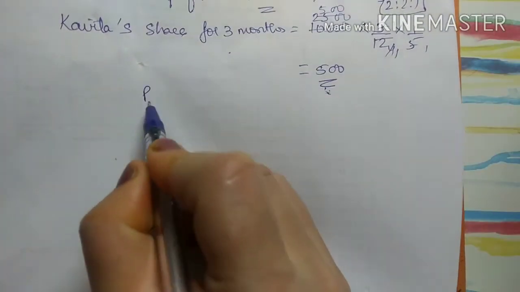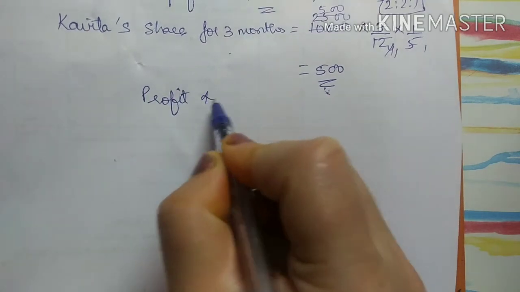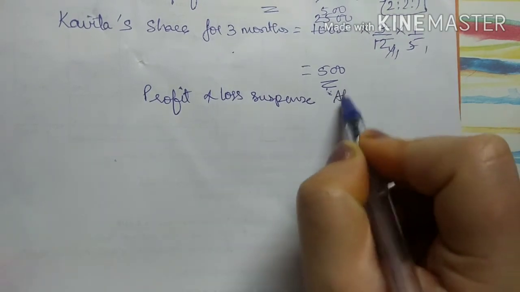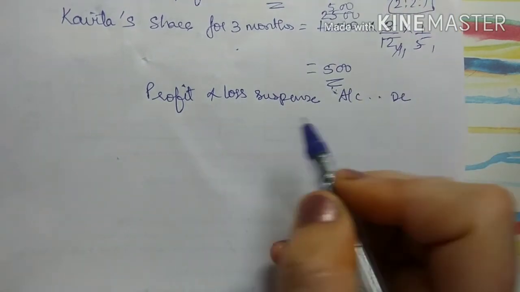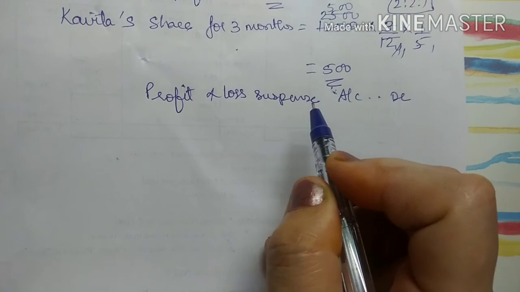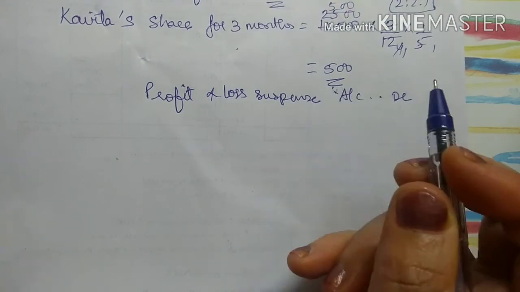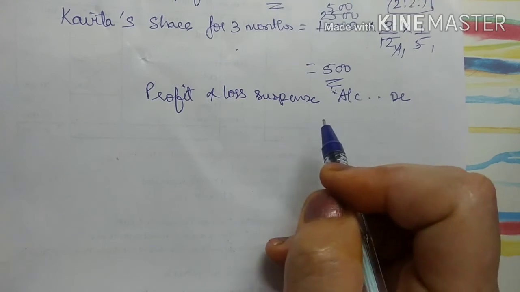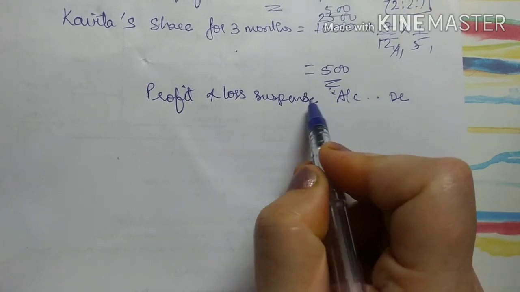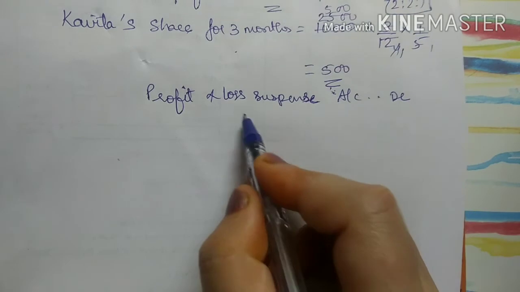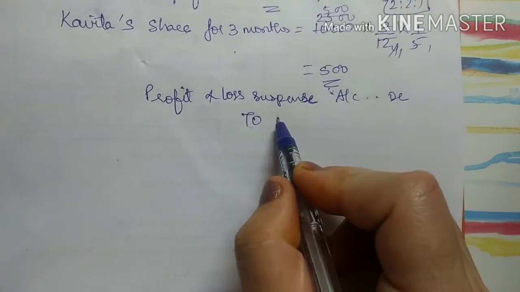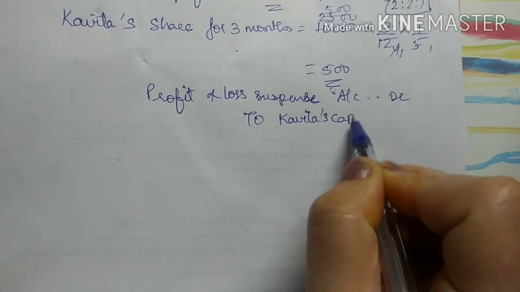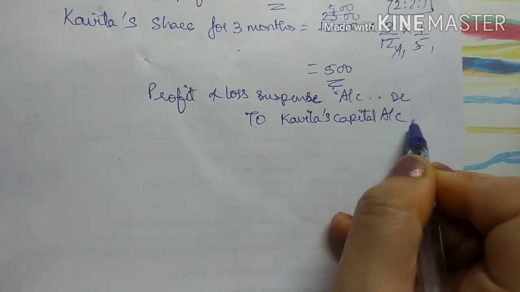Now the entry for this will be to profit and loss suspense account. So whatever profit we calculate will be done at the end of the financial year. But for now, we have to pay Kavita. So this will be transferred to the profit and loss suspense account, debit side, to Kavita's capital account, right?